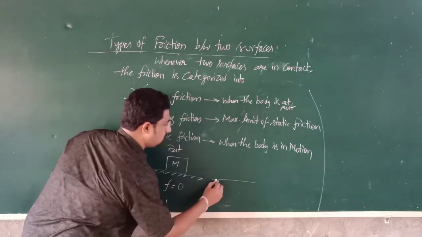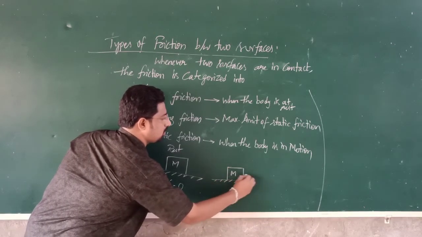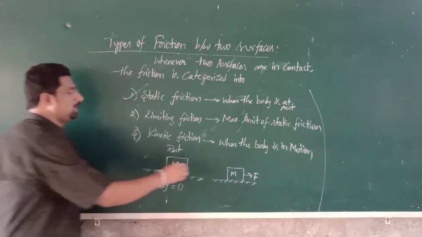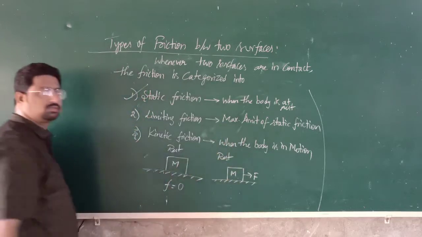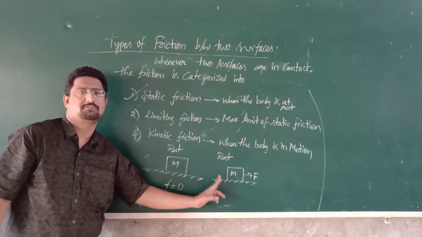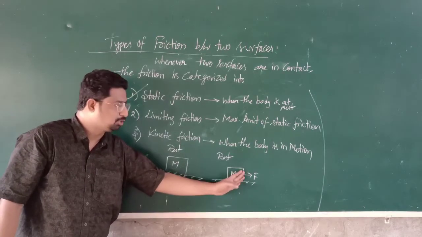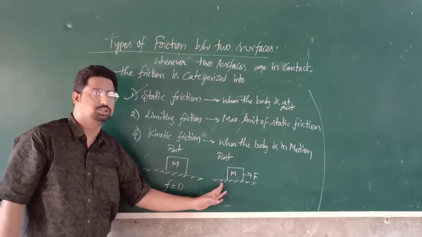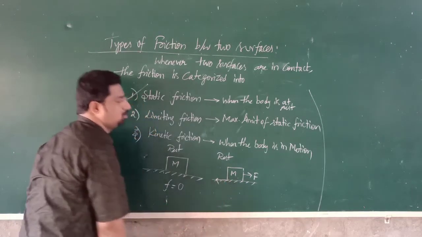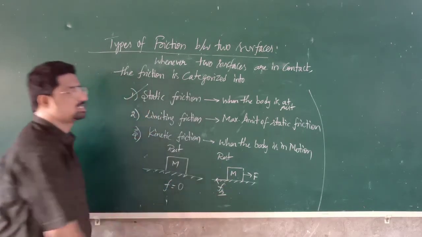Whenever an external force F is applied on this body and still the body is at rest, since the external force is applied, there is a tendency to move. Here there is a tendency of motion, so there will be an opposition which will oppose the relative motion. Since the body is at rest, the frictional force will be the static frictional force.